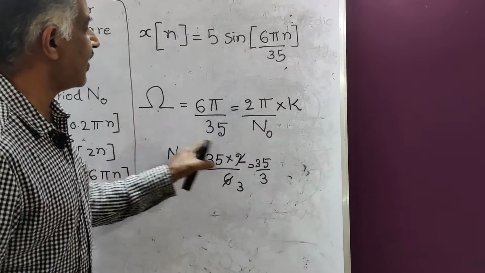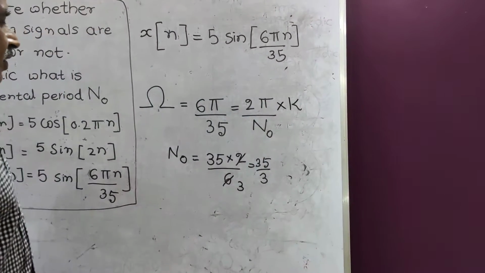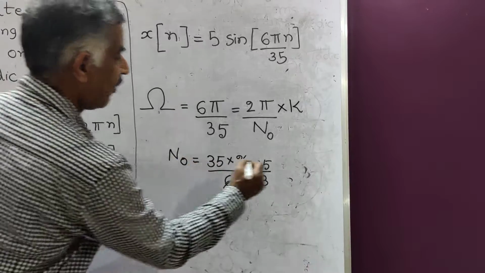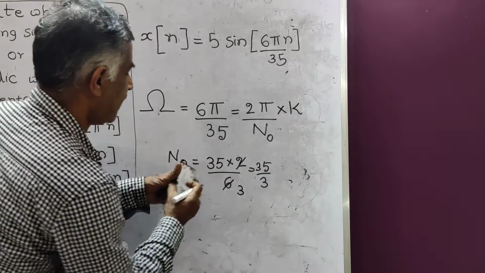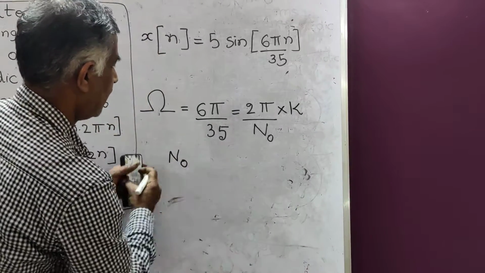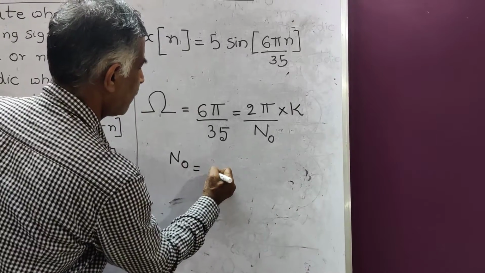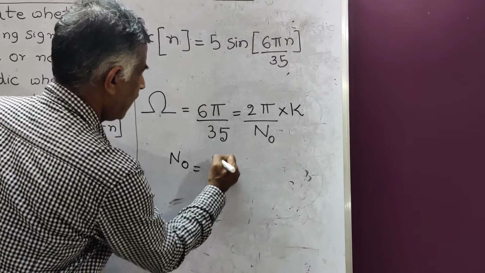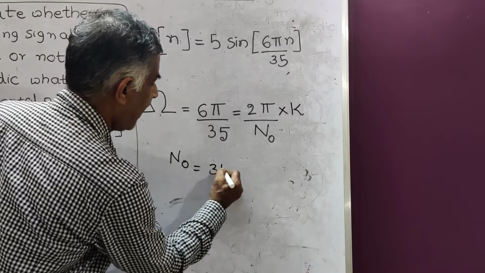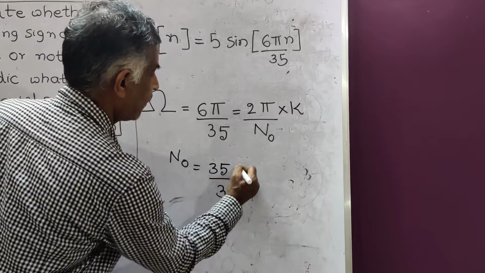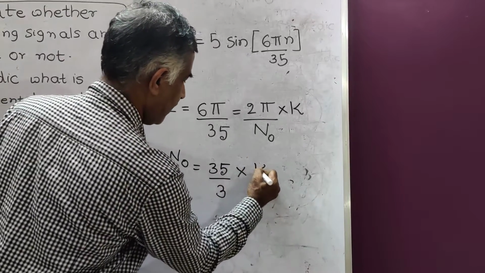Therefore n naught is equal to 35 by 3 into k.